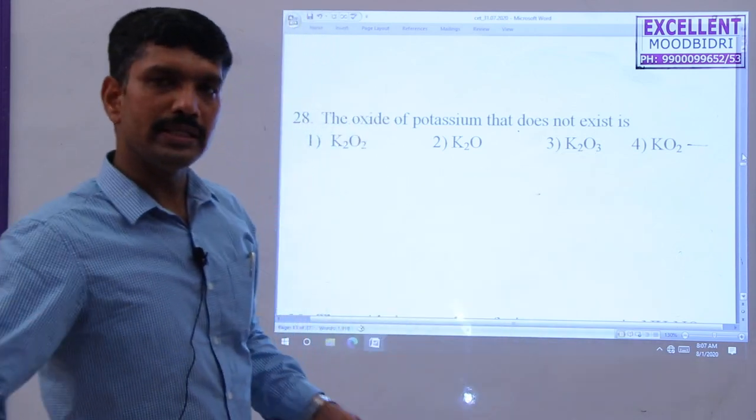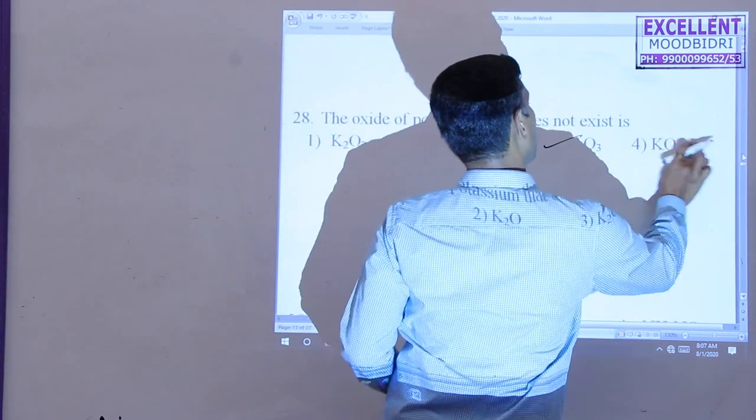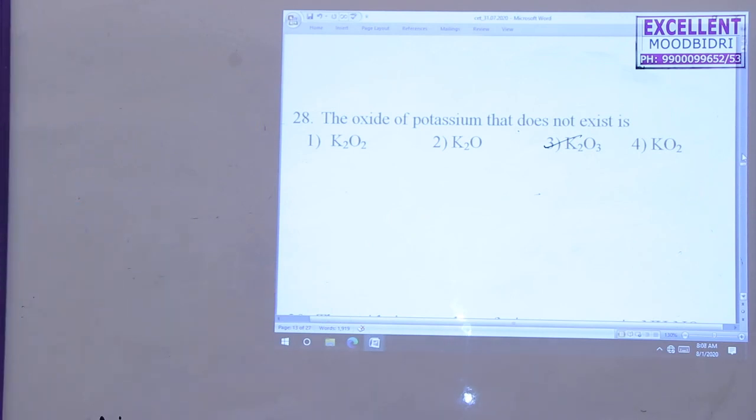Next one: the oxides of potassium that do not exist. K2O3 does not exist. So the third option is correct here.